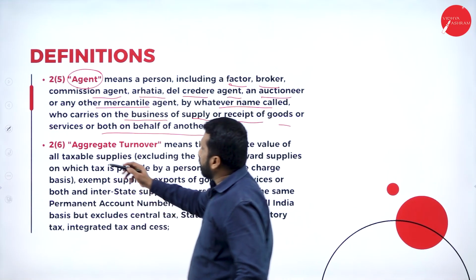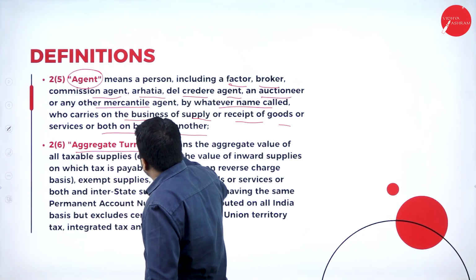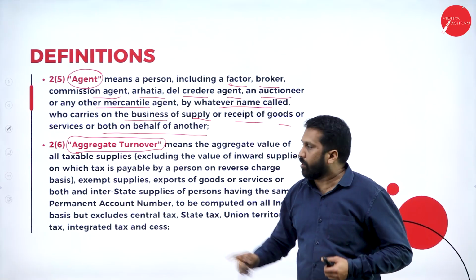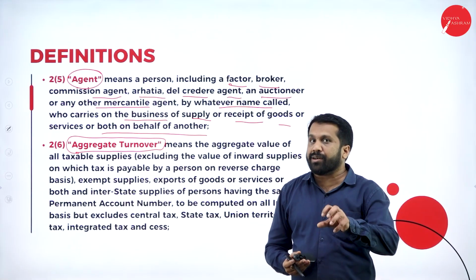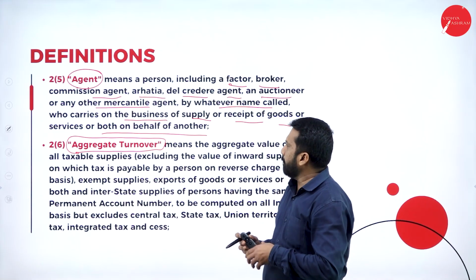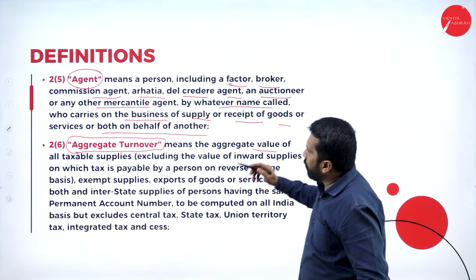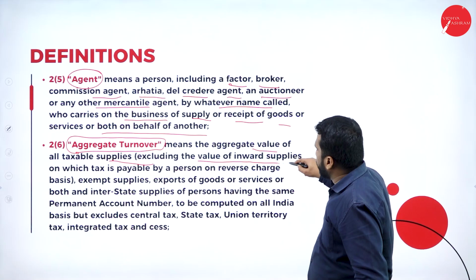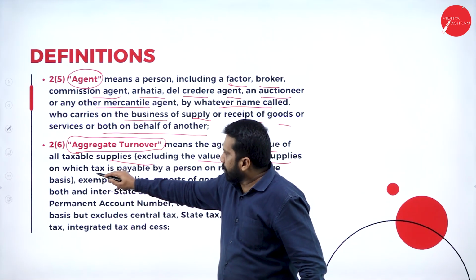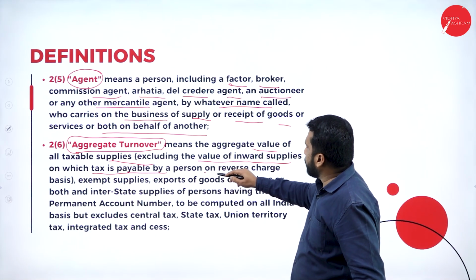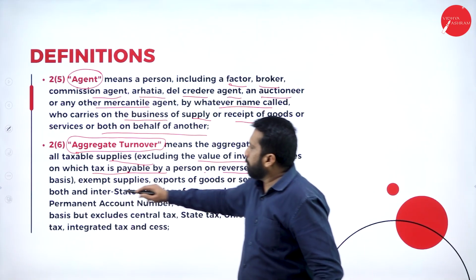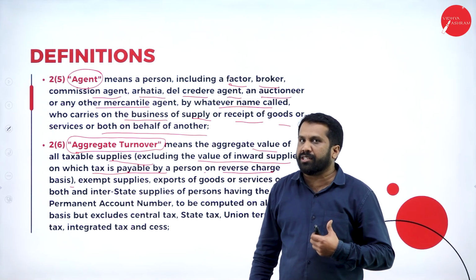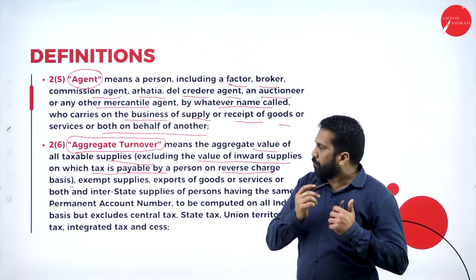Now, we call it as aggregate turnover. All your 15 marks problems are on aggregate turnover. Now, the aggregate value of all the taxable supplies, excluding the value of inward supplies on which tax is payable by the person on reverse charge basis. I'll explain to you what is reverse charge mechanism or reverse charge basis while doing the problems.